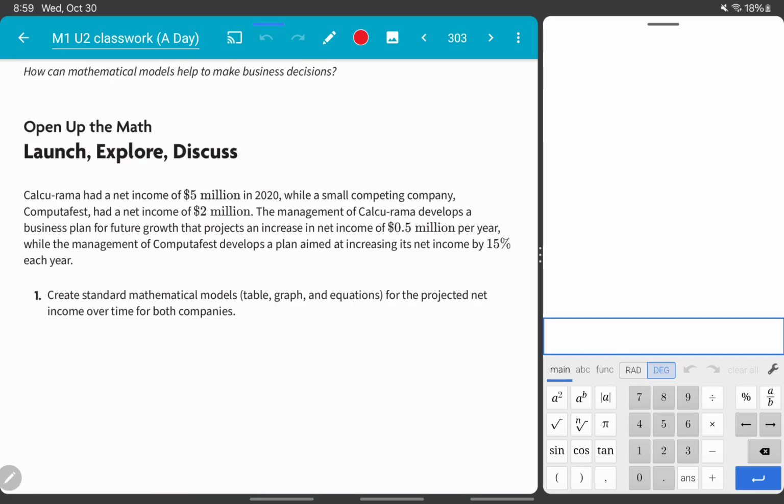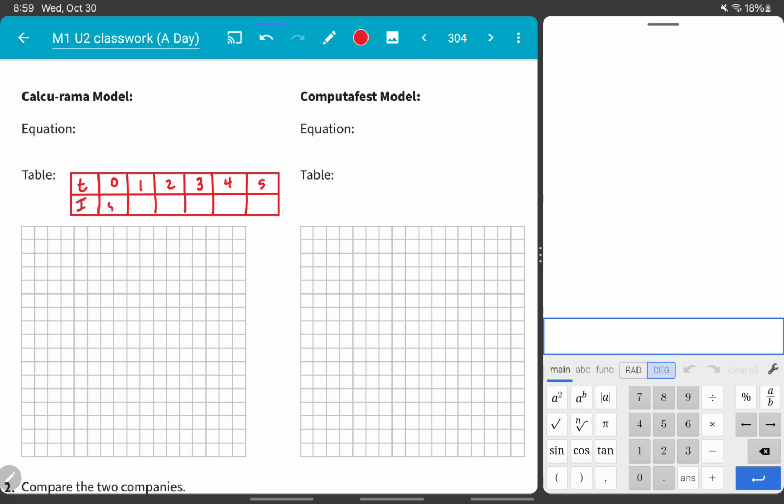Now income, it says they start out with $5 million in income and they're increasing by 0.5 each year. So we start out at 5 and then we add 0.5 to get 5.5. Another 0.5 gets us to 6. Another 0.5 gets us to 6.5. Another 0.5 gets us to 7. Another 0.5 gets us to 7.5.